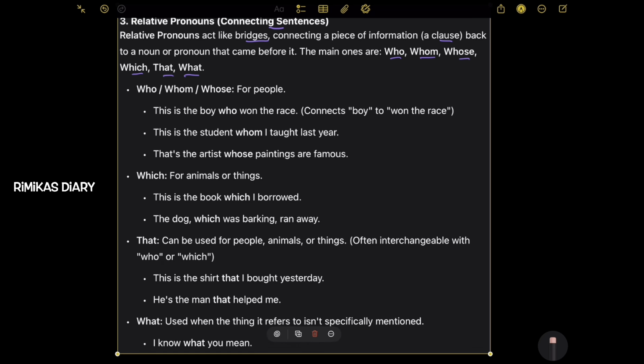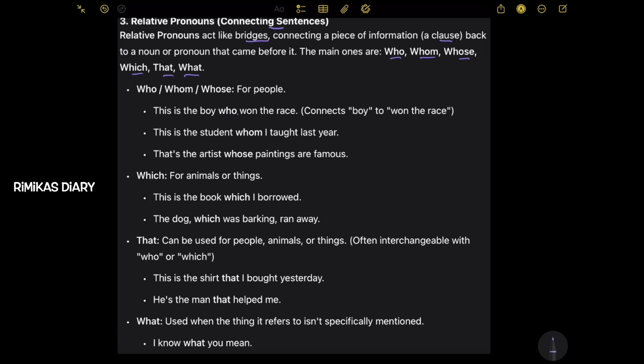So first let's see who, whom, whose. It's for people. So this is the boy who won the race. So it connects boy to won the race. This is the student whom I taught last year. So it connects the student with I taught last year. That's the artist whose paintings are famous. So here it connects the artist with paintings are famous.